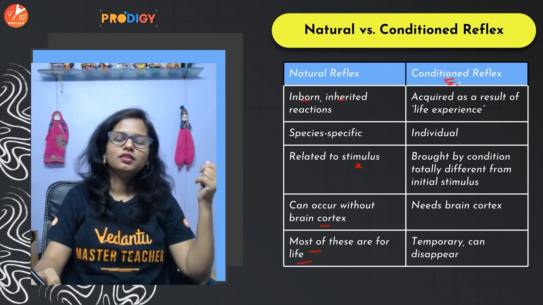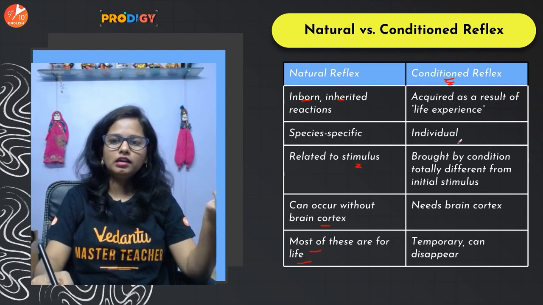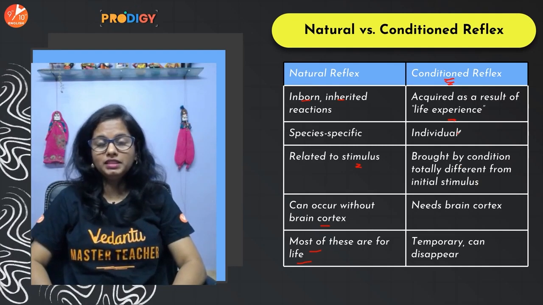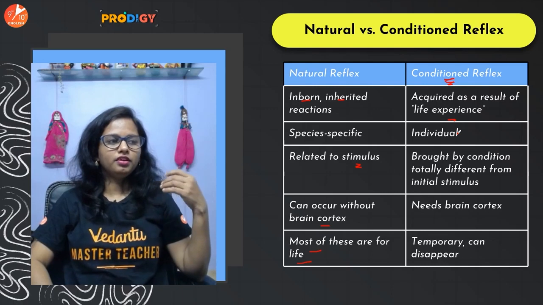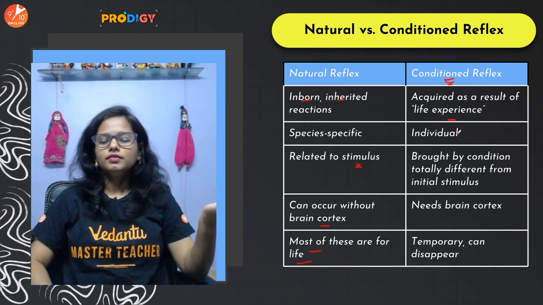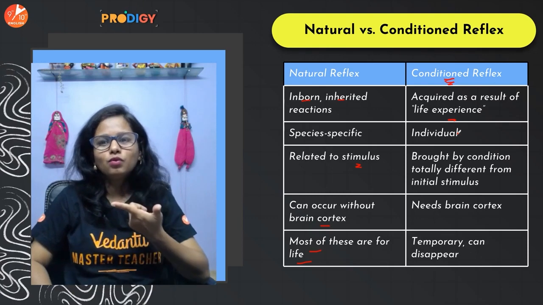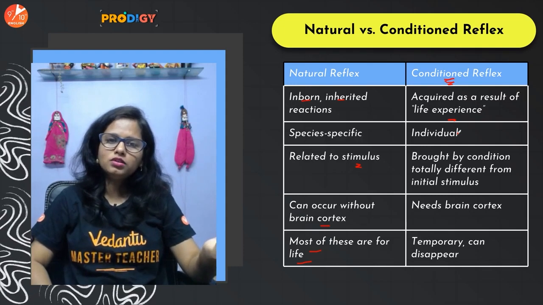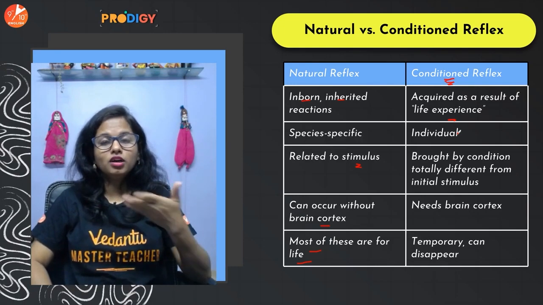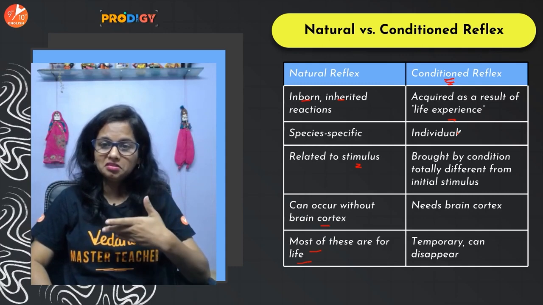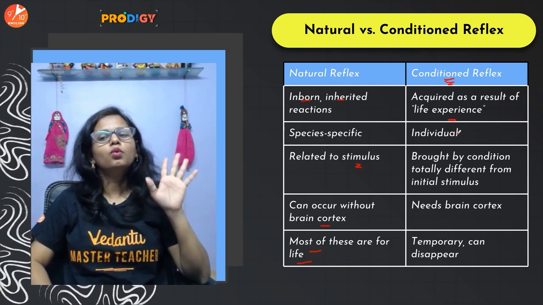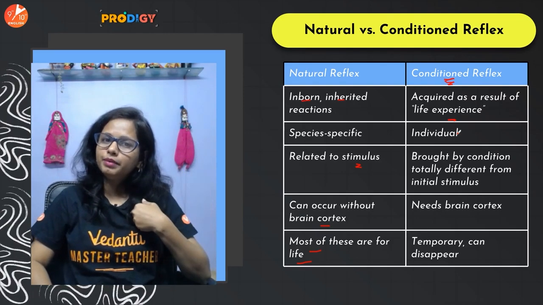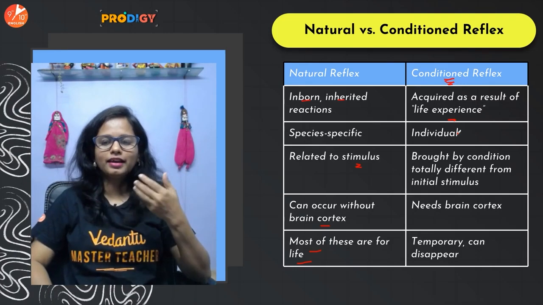Conditioned reflexes are only a result of life experience. For example, if I love pizza, and if I'm able to smell steaming hot pizza, my mouth will start watering. But if in my life I have never tasted a pizza, I won't salivate. As simple as that. So अगर मैंने मेरी जिंदगी में experience किया है, if I have ever experienced it before, then only I'll be able to acquire this kind of reflex. So conditioned reflex, acquired reflex. It depends upon the experiences that an individual has actually gone through.